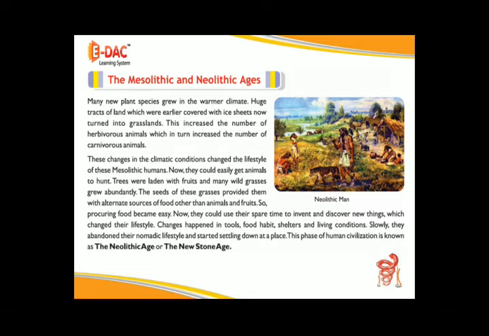Now they could use their spare time to invent and discover new things, which changed their lifestyle. Changes happened in tools, food habits, shelters, and living conditions. Slowly, they abandoned their nomadic lifestyle and started settling down at a place. This phase of human civilization is known as the Neolithic Age or the New Stone Age.